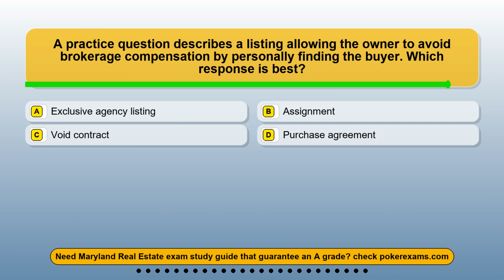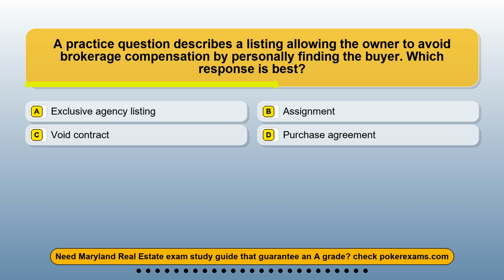Question 15. A practice question describes a listing allowing the owner to avoid brokerage compensation by personally finding the buyer. Which response is best? Option A. Exclusive agency listing. Option B. Assignment. Option C. Void contract. Option D. Purchase agreement.